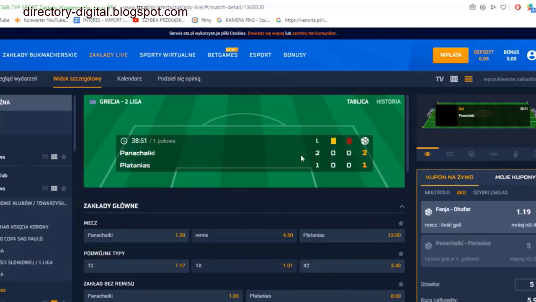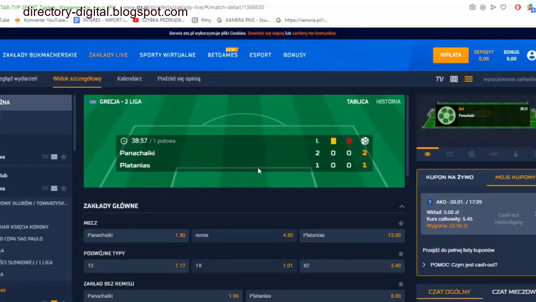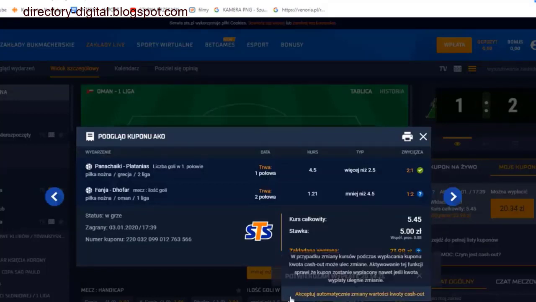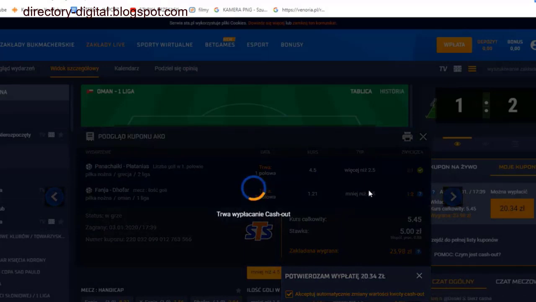American odds are represented by either positive or negative numbers. A positive number indicates the profit you would make on a $100 bet, while a negative number shows how much you must risk to win $100 in profit. In this example, plus 125 means you would win $125 on a $100 bet.